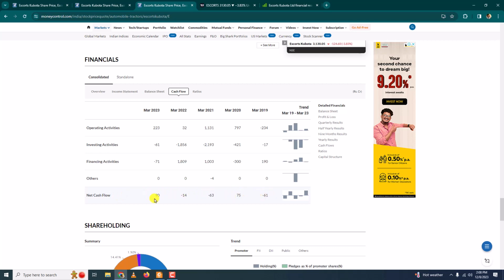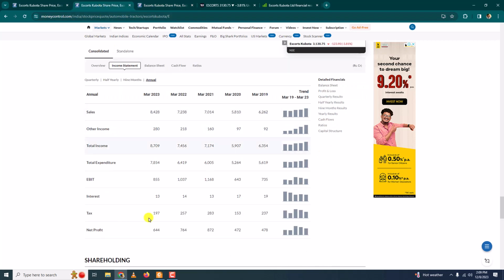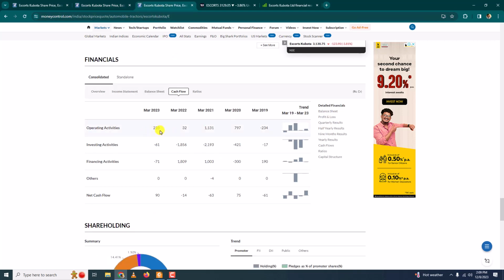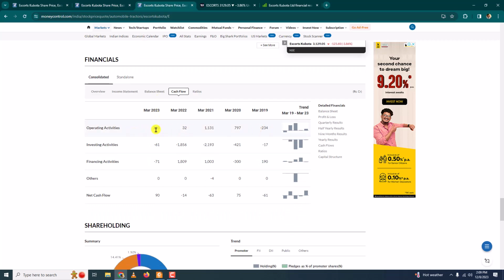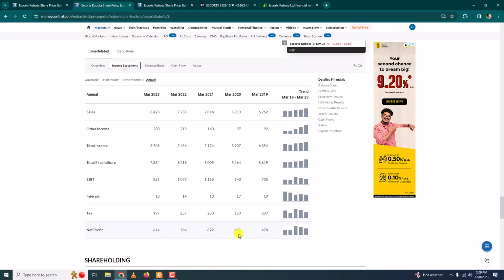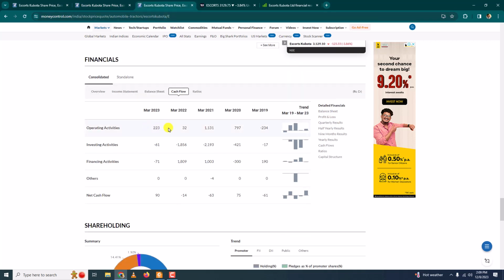Okay, now an important thing is to link operating activities with net profit. Okay, what we want is this figure higher than this. Okay, these figures should be higher than these figures. You see, the company is saying that it is in profit, but is the money really coming into the company? For that we have to check this.